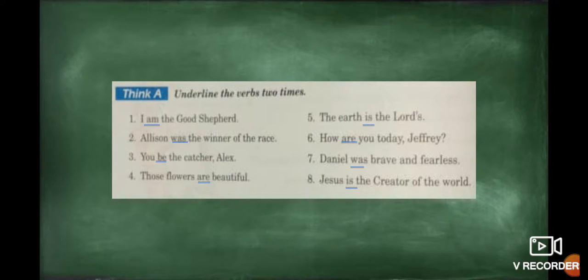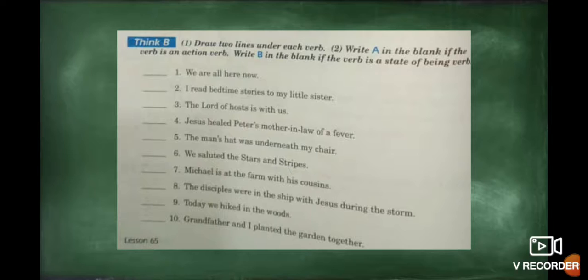Okay, so remember we have 8 forms. Yes? Okay, excellent. Now, in exercise B on page 112, we draw 2 lines under each verb. That means each state of being verb. And then you write in the blank a capital A if you consider that this one is an action verb. And you write a capital B in the blank if you consider that this one is a state of being verb. Okay, we analyze every sentence, yes?